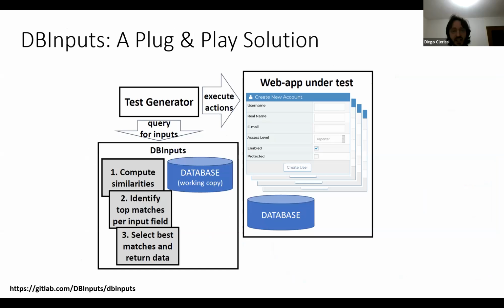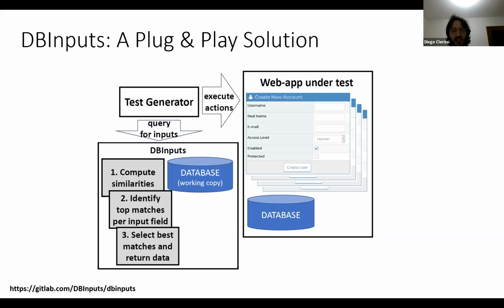It is DBInput, a plug-and-play solution that integrates with test generator tools. When the test generator tool needs to exercise functionalities like entering new data into the forms, it first queries the DBInput component, which provides meaningful input data that is likely to pass the validity constraints. DBInput goes through a three-step process. The first is the computation of similarities, the second identifies the top ones, and the last returns the best matches.